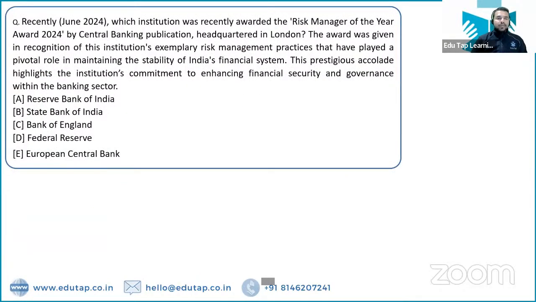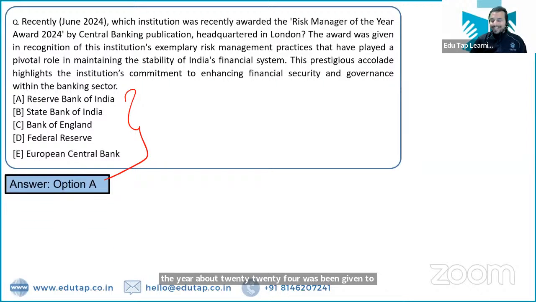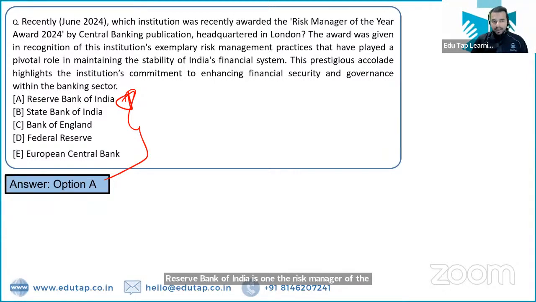So the Risk Manager of the Year Award 2024 was given to which of the following? The Risk Manager of the Year Award किसको मिला है recently? It was given to Reserve Bank of India. So guys, I am marking the star here for all the people who are preparing for RBI Grade B officer exam. Make sure you are remembering all this particular part, that Reserve Bank of India has won the Risk Manager of the Year Award, and it is being given by Central Banking Publication, which is headquartered in London. Okay.